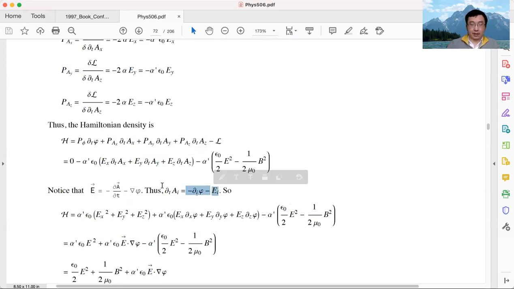So each time derivative now becomes two terms, the spatial gradient of phi and the electric field E.